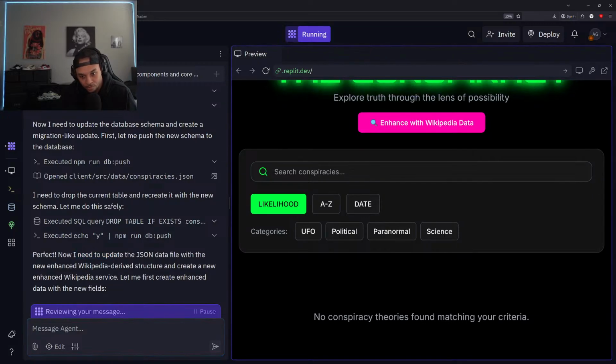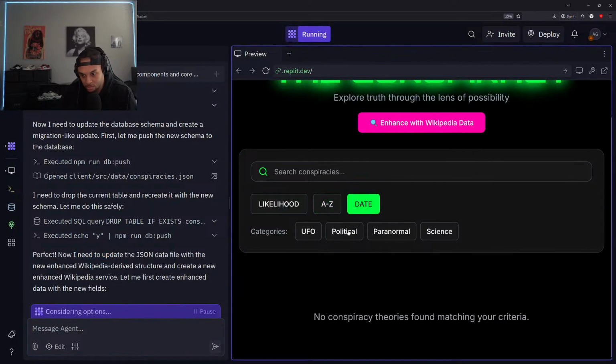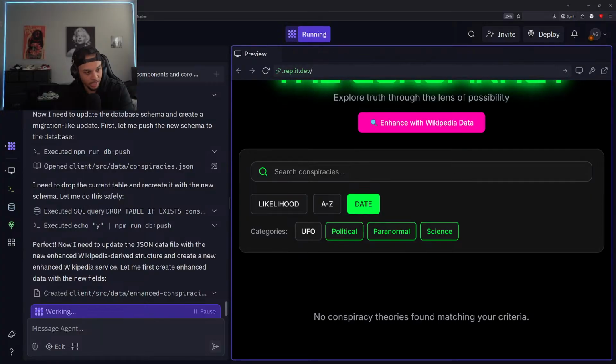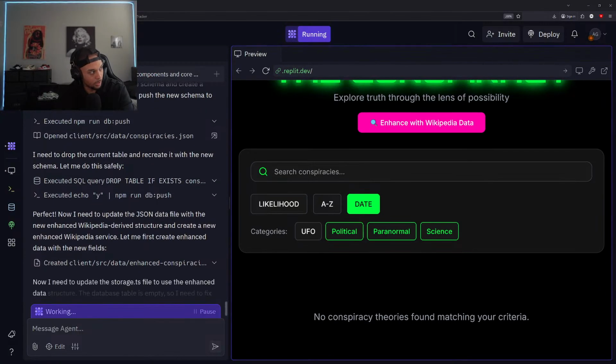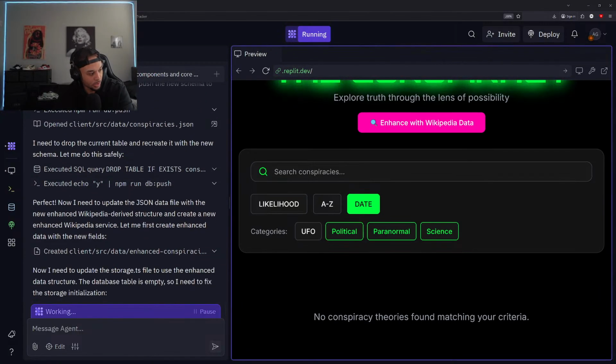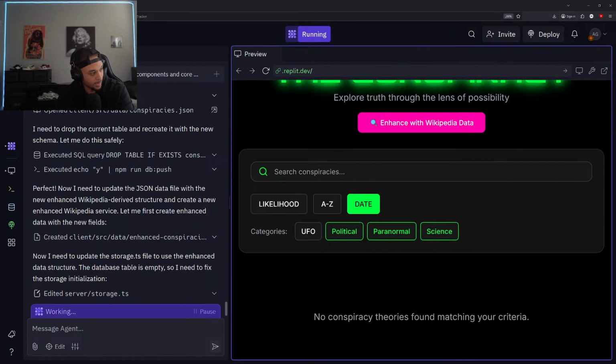All right. Yeah, it's still loading up that change for us. Okay. So while this is loading, what we can do is we can actually reference ChatGPT, right? And see a relevant list of popular conspiracies that we think might need to be added in here. I always like to use ChatGPT for data points like this because it usually is just a lot better at creating a list that we can edit ourselves.